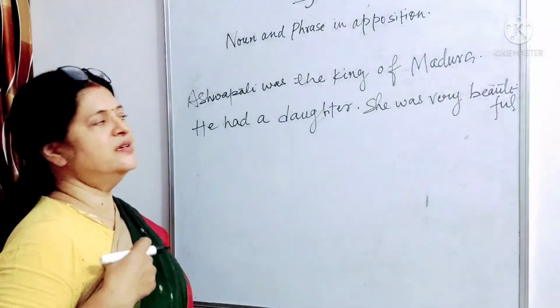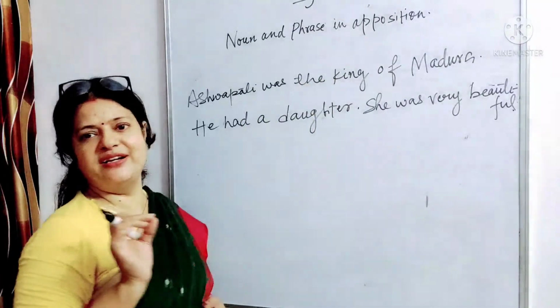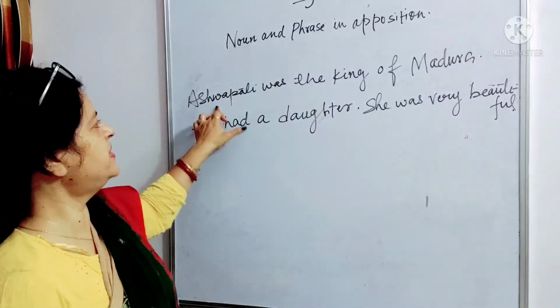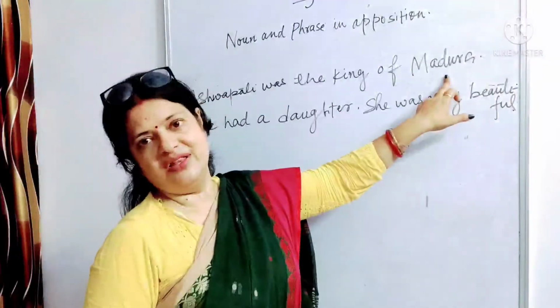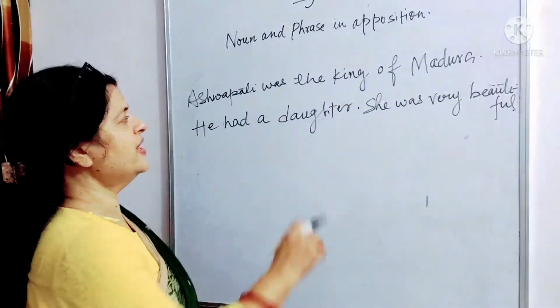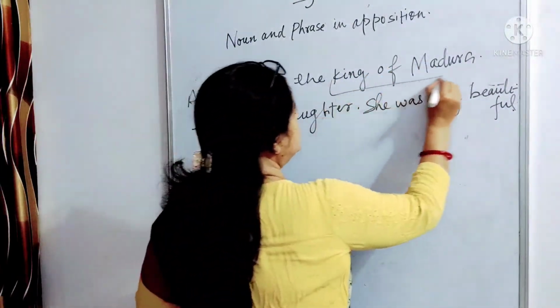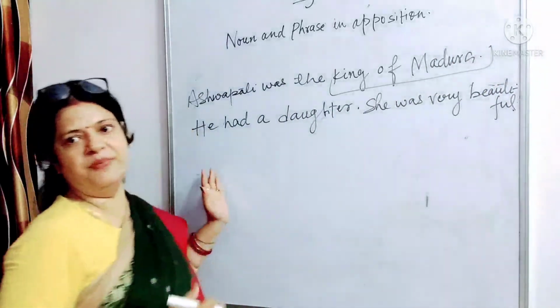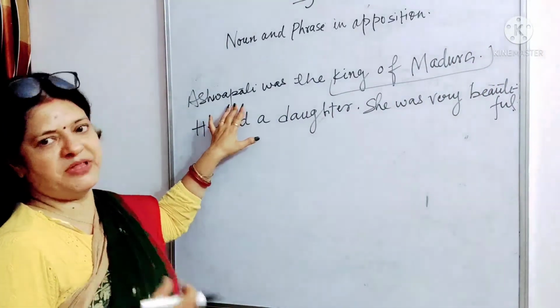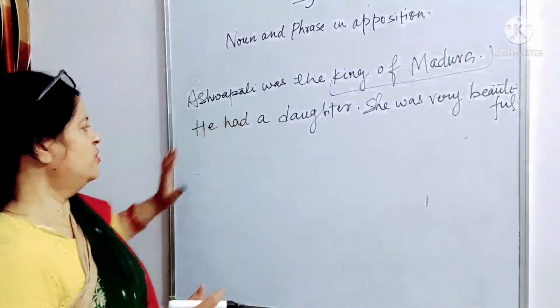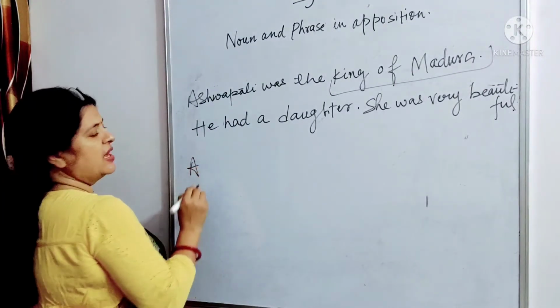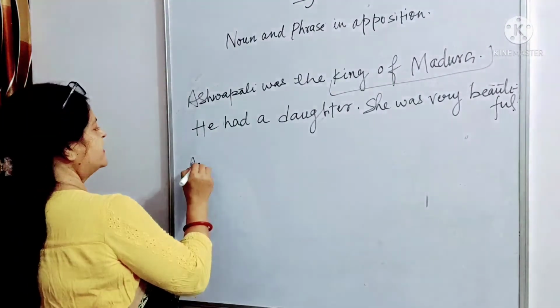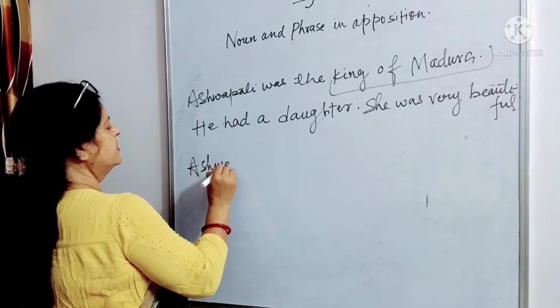We find the apposition in the first sentence only, because Ashwapati and king of Madura are the same person. So we can put this phrase, king of Madura, just beside the subject Ashwapati in apposition.